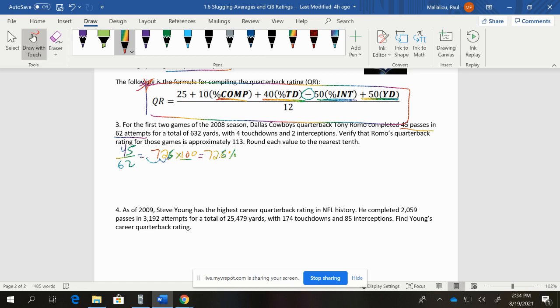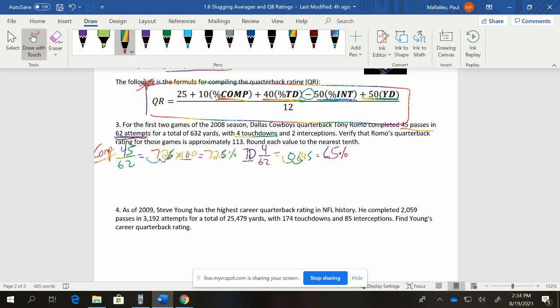Percentage of touchdowns: he threw 4 touchdowns, and he, again, still had 62 attempts. So 4 touchdowns, 62 attempts, and you divide 4 by 62, and we get 0.0645. Again, you can move the decimal 2 places, or you can multiply it by 100. You're doing the same thing either way. So we get 6.5%. All right, so this is the touchdown percentage. This is our completion percentage.